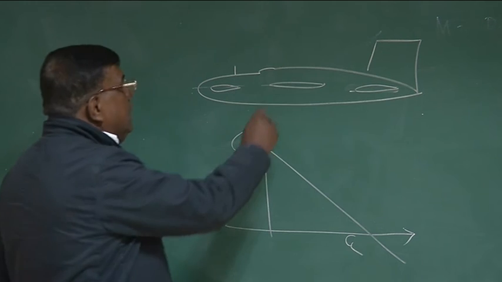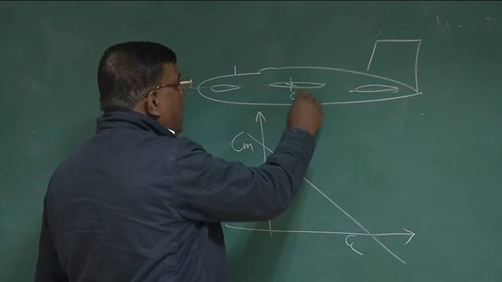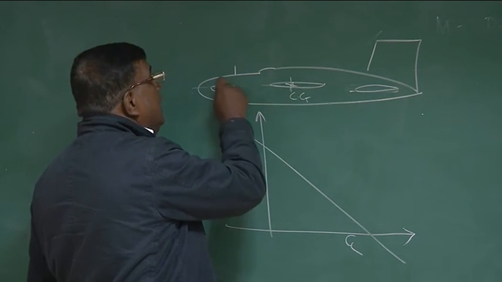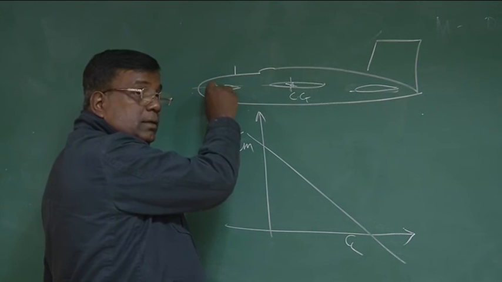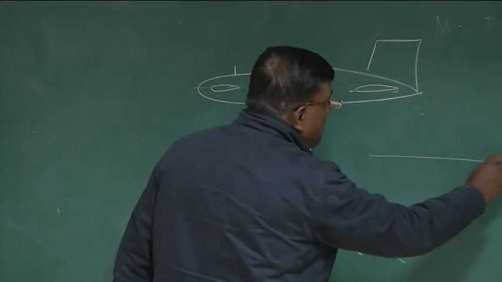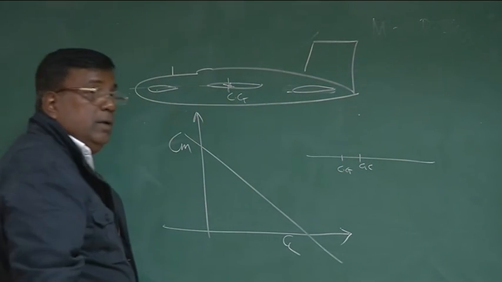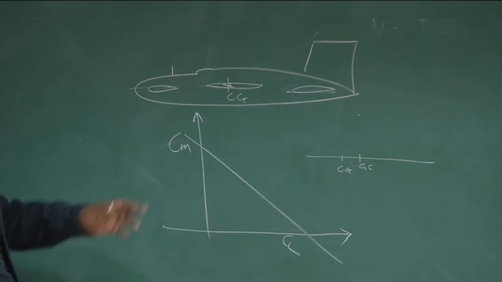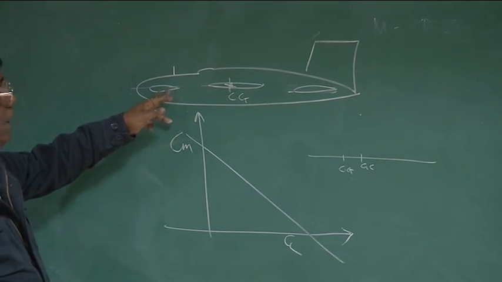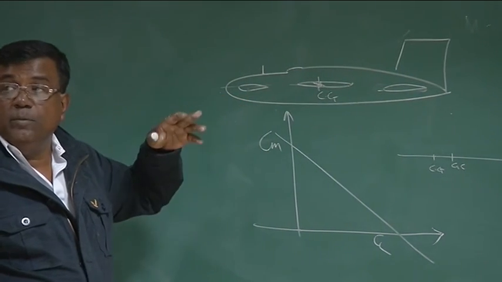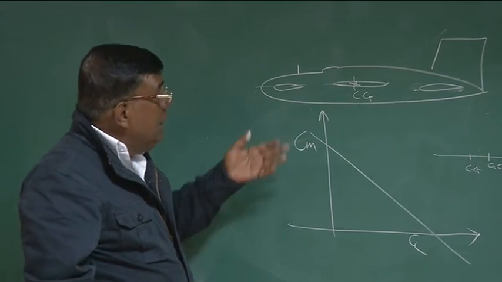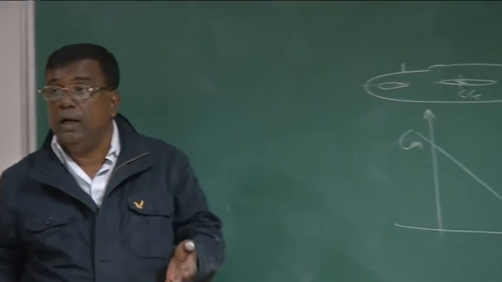The best way to check is always, if this is the CG, any component which is ahead of CG will be destabilizing. You have checked that, no? If AC is here and CG is here, then only it is statically stable. If AC is behind CG, but the AC of this component is ahead of CG, this will make it less stable. And that is why when you want a maneuvering aircraft, you will find a lot of canard surfaces used. Stability is reduced, so I can turn at a faster rate.